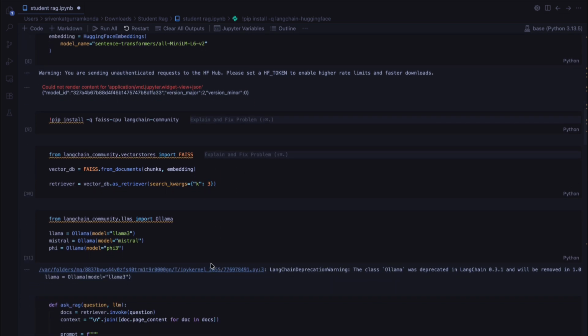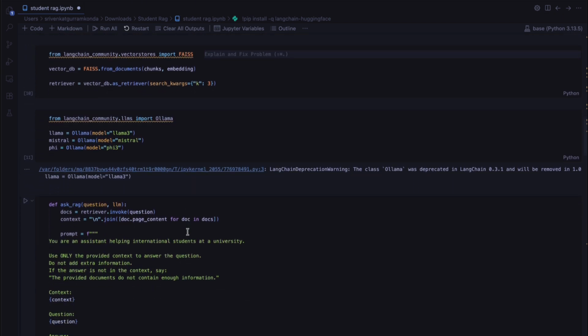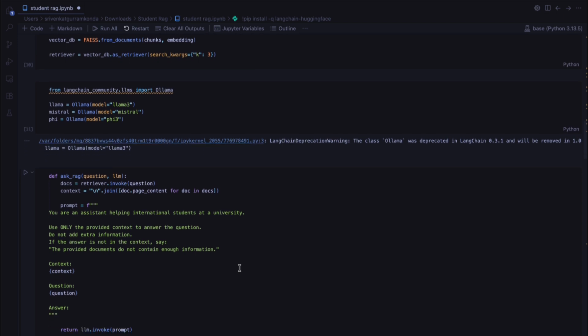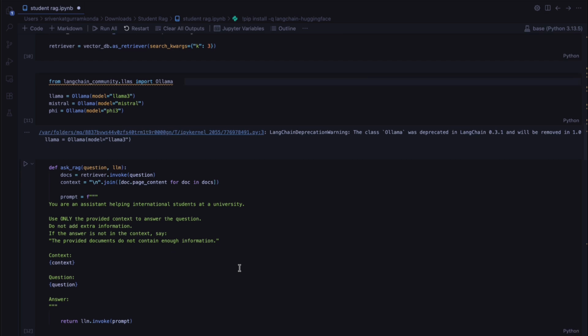We initialized three different LLMs: Llama 3, Mistral, and Phi. We wanted to see which one handles the student queries the best. And here is our core logic, the ask RAG function. Look at our prompt. We wrote here that we are giving the AI model a very strict rule to only use the provided context. If the answer isn't there, then say that you don't know. This prevents the AI model from hallucinating or making up false rules.